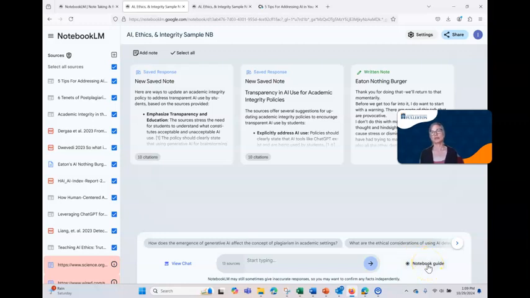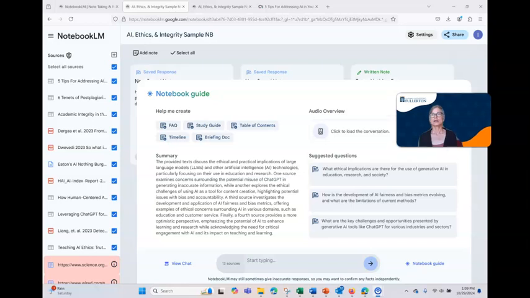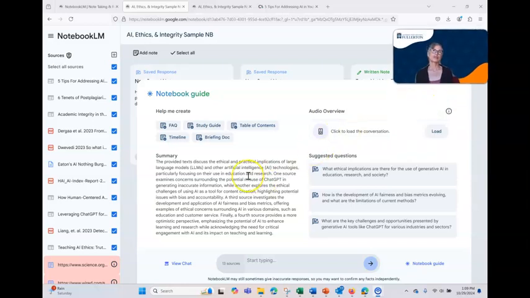If you click on this notebook guide, something good pops up. So this is going to be really handy for students and for anybody who writes or thinks and presents. It gives you some suggested questions. What ethical implications are there for the use of generative AI in education, research, and society? And 2 others.